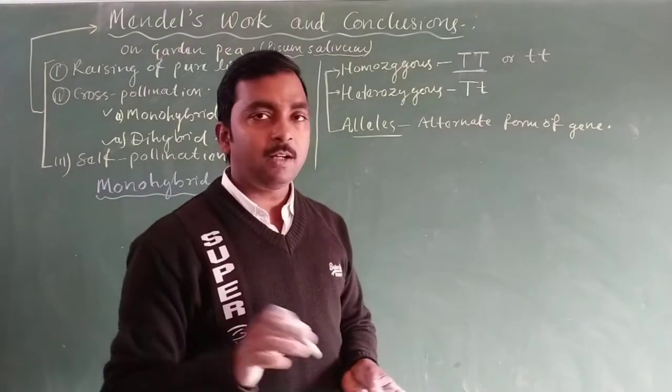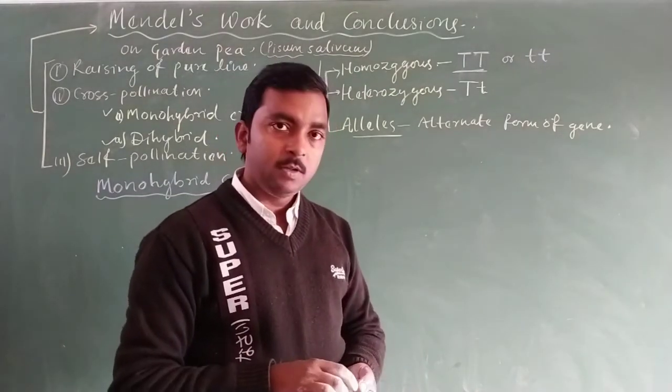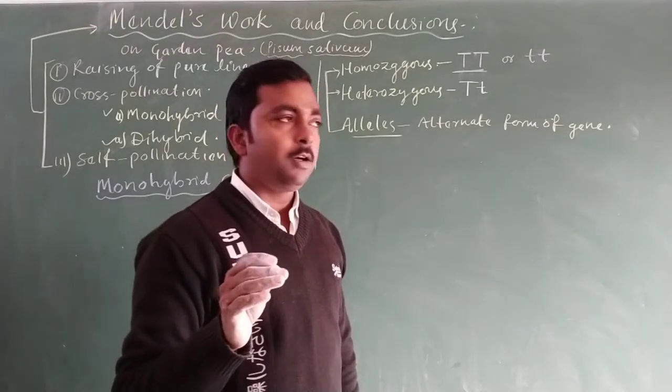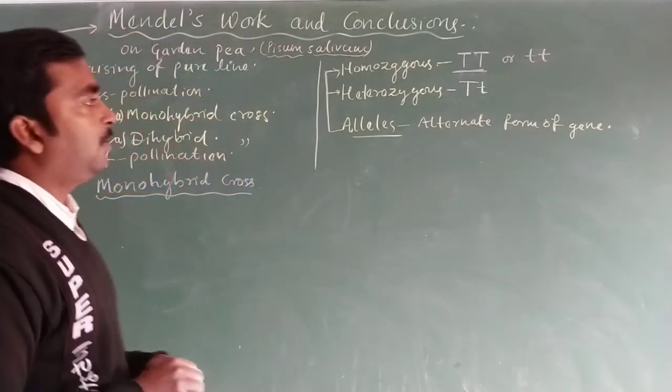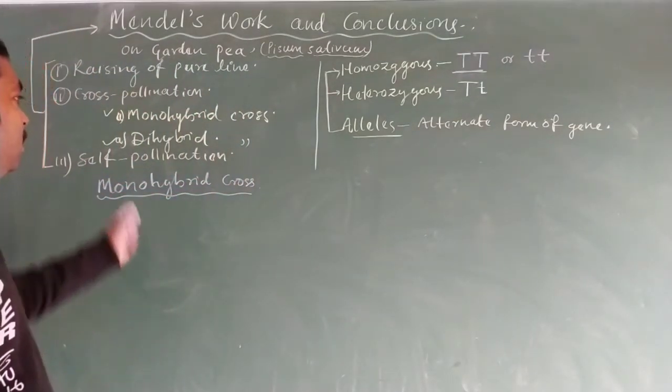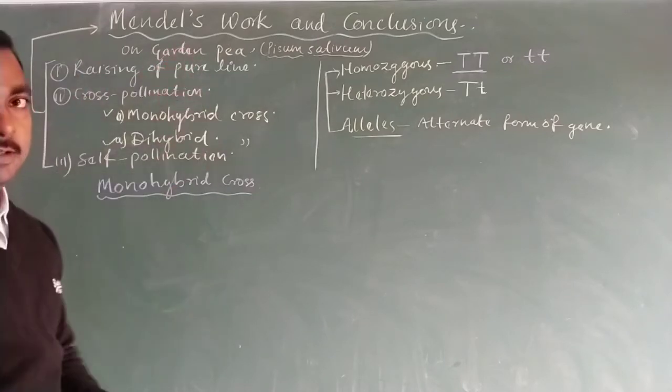So these are the essential topics or terms required during the experiment of Mendel.